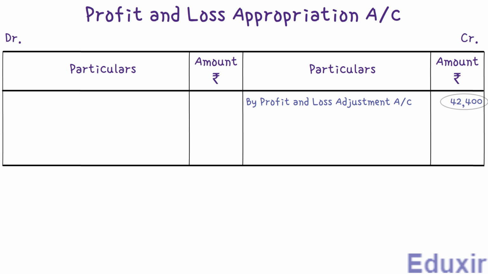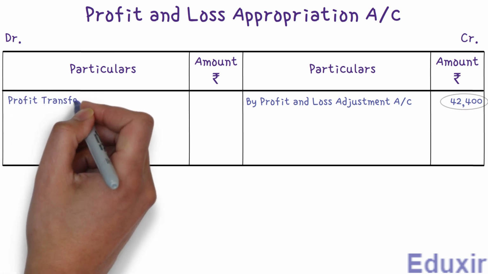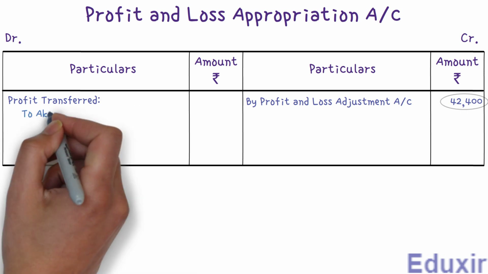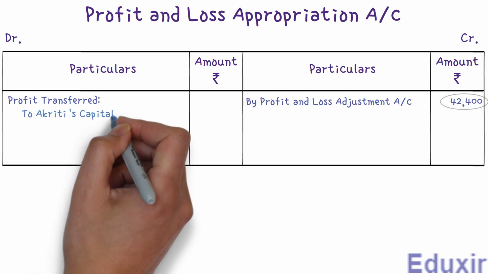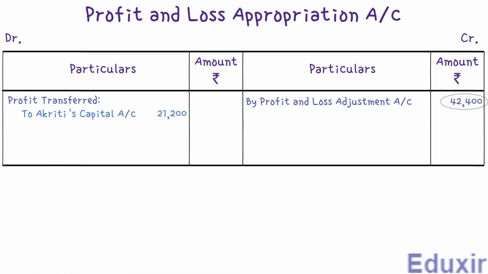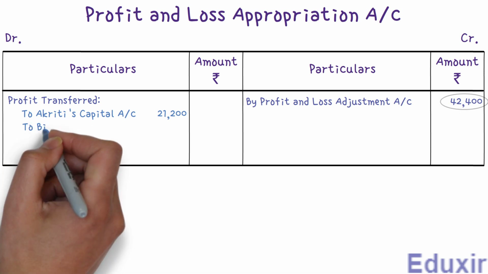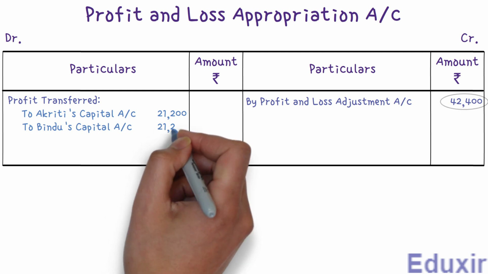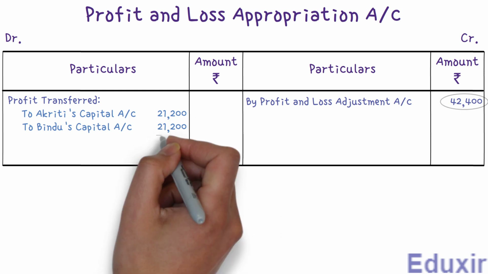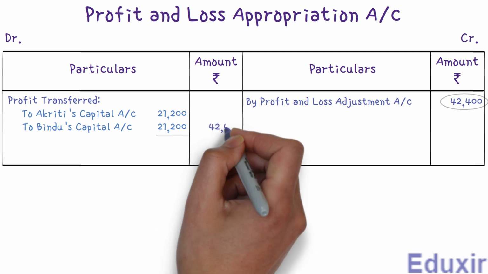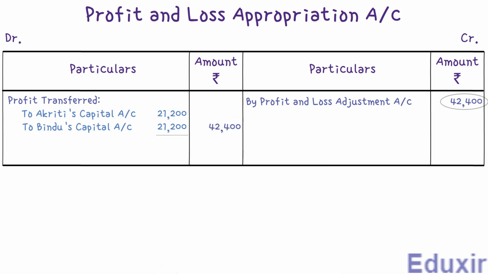Let's first write the header profit transferred. Let's then write the profit transferred to partner Aakriti's capital account as 21,200 rupees. Let's then write the profit transferred to partner Bindu's capital account as 21,200 rupees. Let's then write the total profit amount transferred to the individual partners as 42,400 rupees. With that, we have completed all the postings related to this problem.